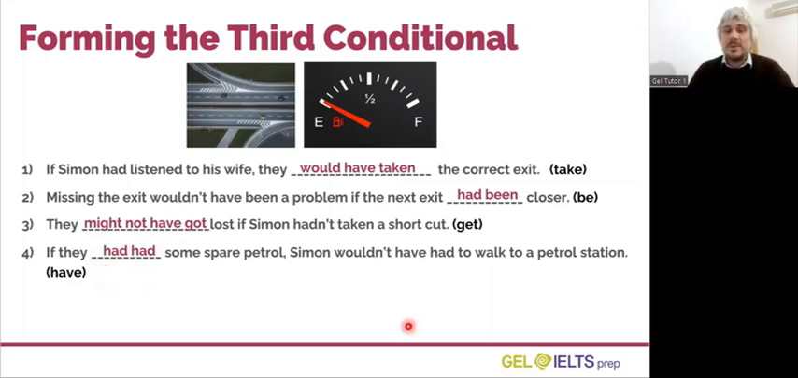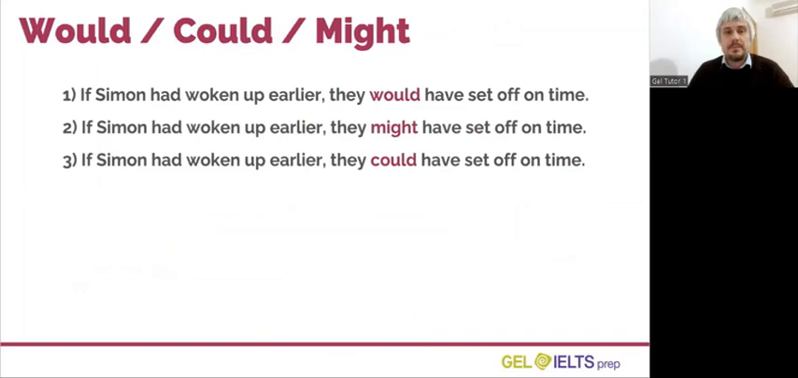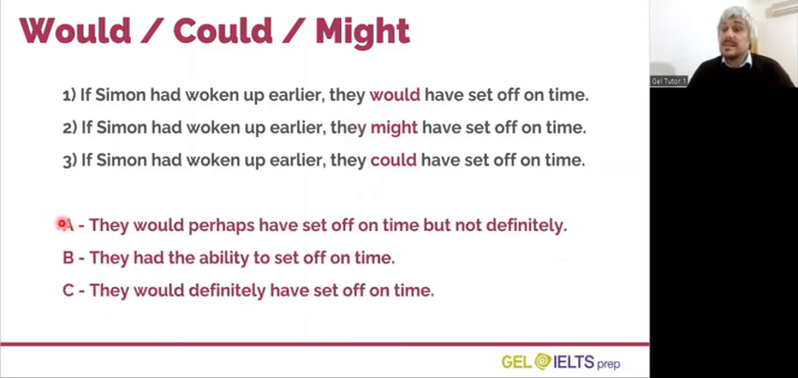Okay, now let's move on and talk about different modal verbs we can use with the third conditional. Here you can see 3 sentences that are exactly the same. The only difference is the modal verb in the result clause. Look at the 3 definitions of the sentences. Which sentence matches definition A? Look at the next question below the video and choose the correct sentence that matches definition A.